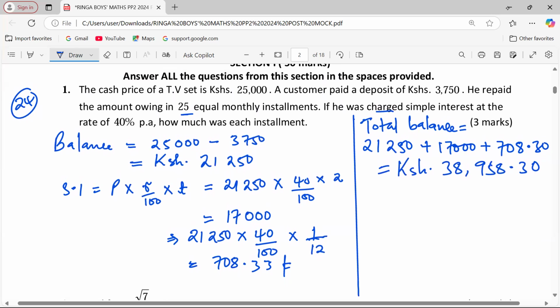period of 25 months. This means that because the installments are 25, then we can find each installment.